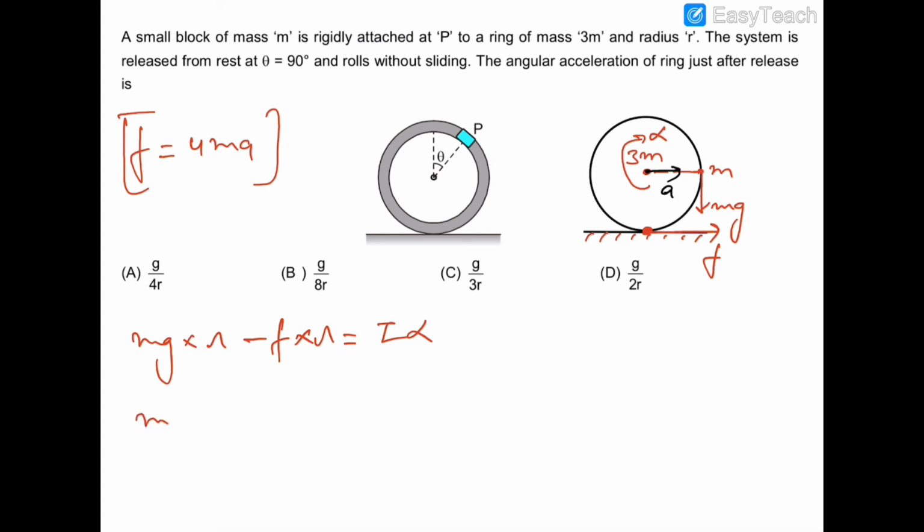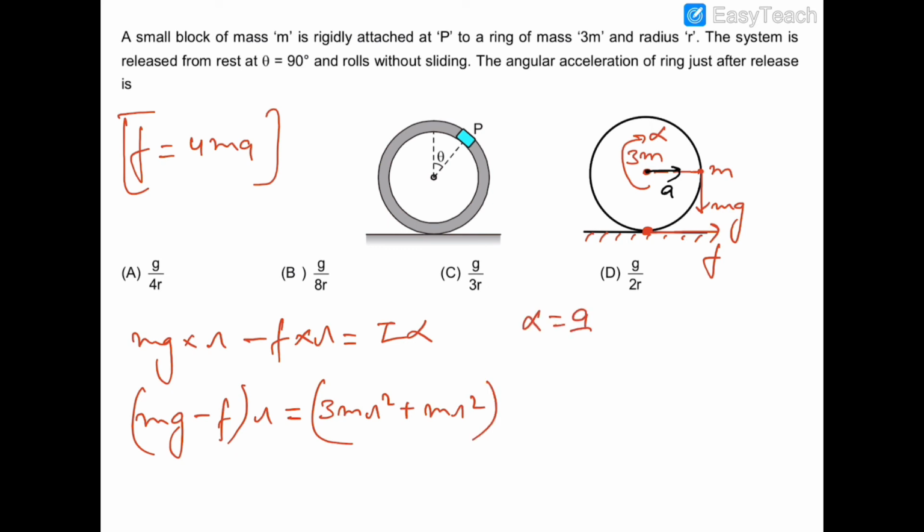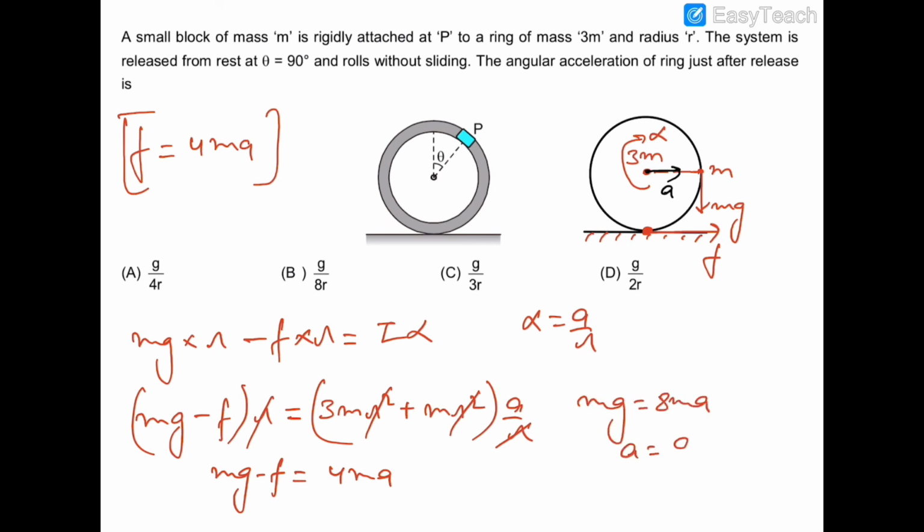So this is mg minus F into r is equal to I alpha, where I is the moment of inertia of this system. The moment of inertia of the ring is 3mr square plus the moment of inertia of this particle, which is mr square, into alpha, which is equal to A upon r. So cancelling this r and this r, mg minus F is equal to 4ma, while F is equal to 4ma. So mg is equal to 8ma, and A is equal to g by 8.